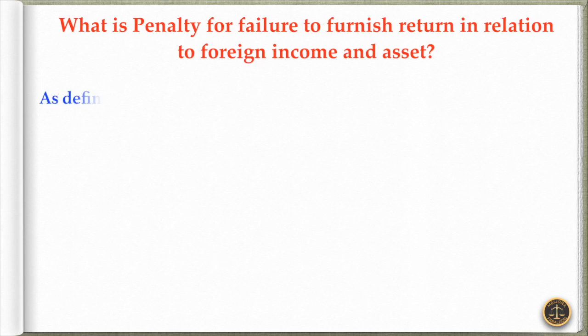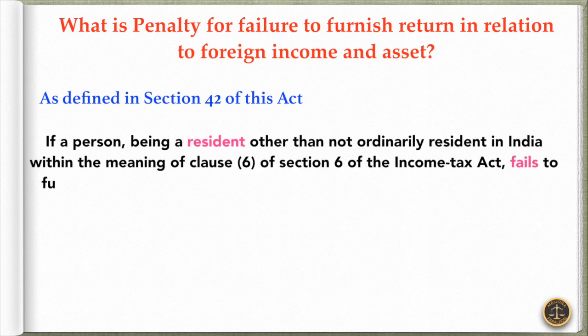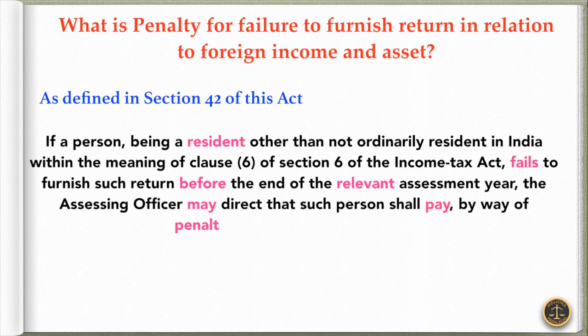Now the next question is, what is the penalty for failure to furnish return in relation to foreign income and asset? As defined in Section 42 of this Act, if a person being a resident other than not ordinarily resident in India within the meaning of Clause 6 of Section 6 of the Income Tax Act fails to furnish such return before the end of the relevant assessment year, the assessing officer may direct that such person shall pay by way of penalty a sum of 10 lakh rupees, provided that this section shall not apply in respect of an asset being one or more bank accounts having an aggregate balance which does not exceed a value equivalent to 500,000 rupees at any time during the previous year.